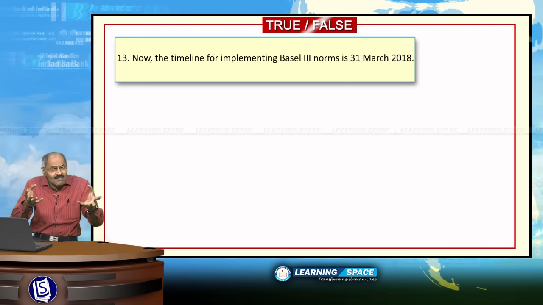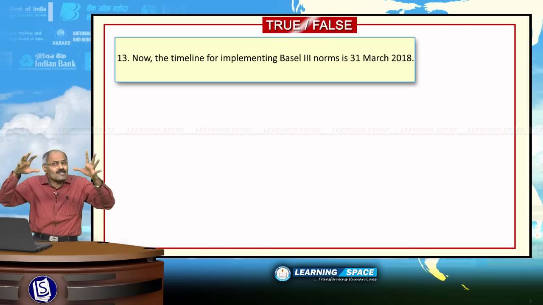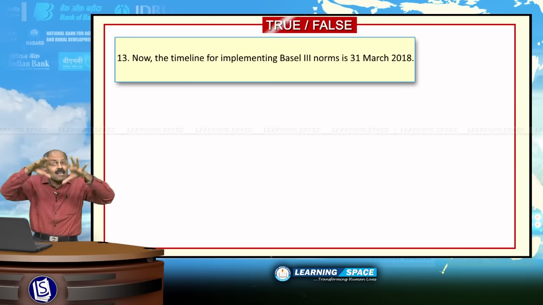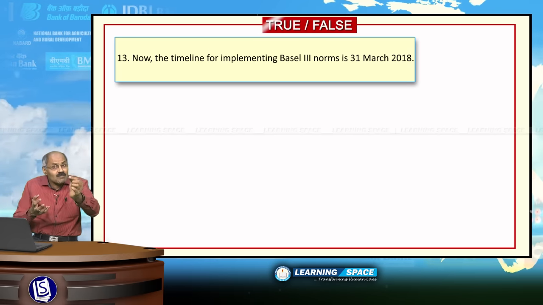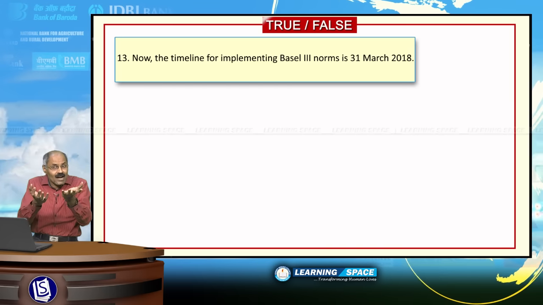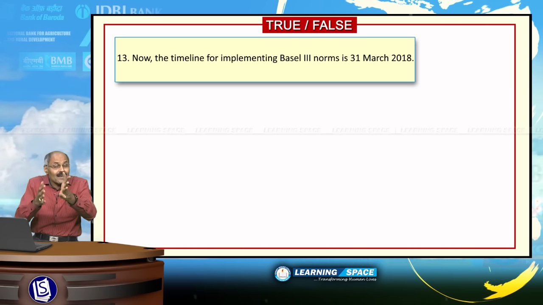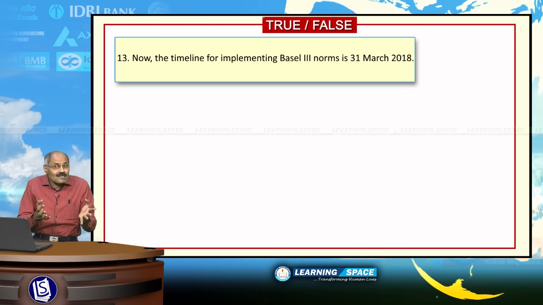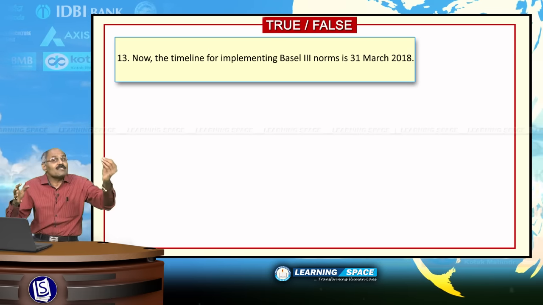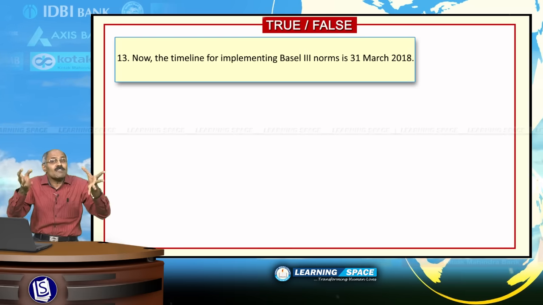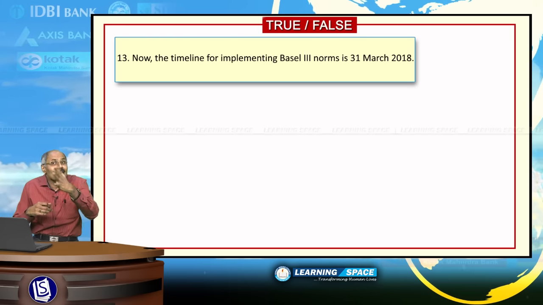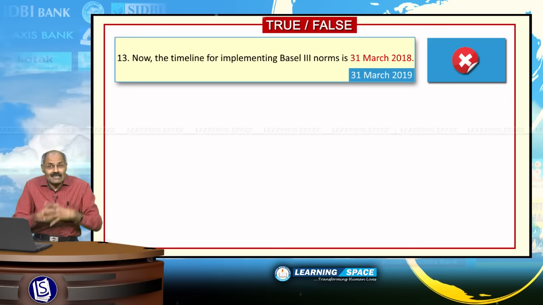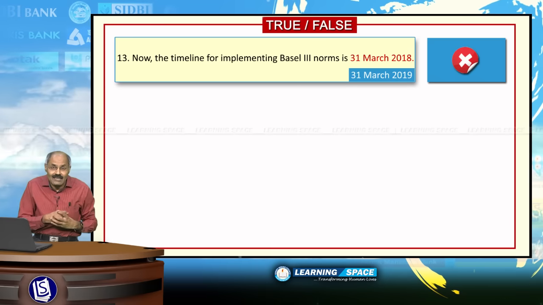How much money is required by the banks to run operations on a monthly basis? How much money is required to run the banks on a yearly basis? And at the same time, how much capital is required to run the bank risk free. So, these are the stipulations laid down under Basel norms, and Basel norms are to be implemented by 31st March of 2019. Please don't forget. So, the given sentence is wrong. Please correct it as 31st March 2019.